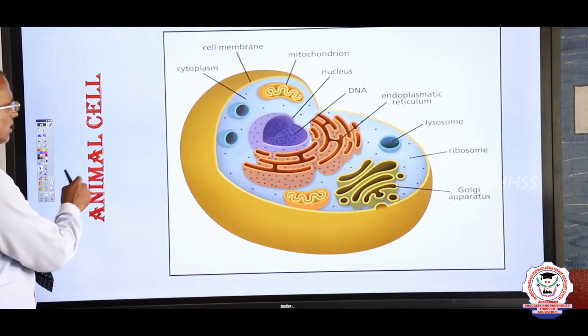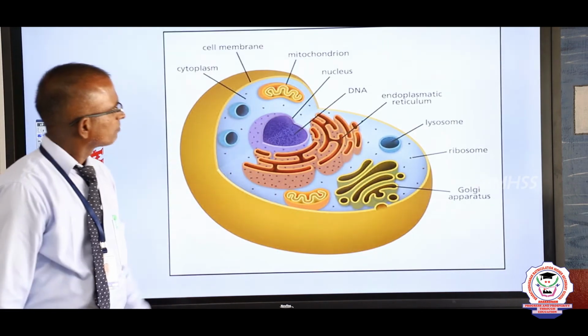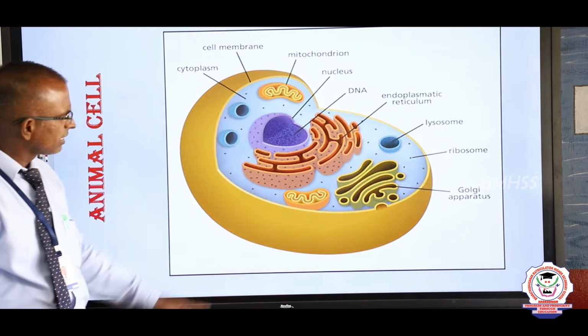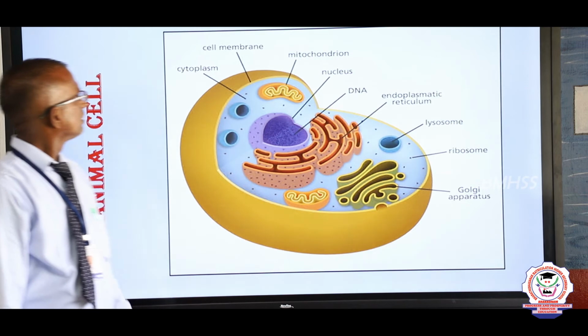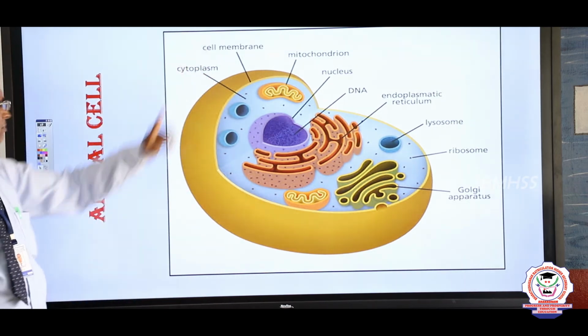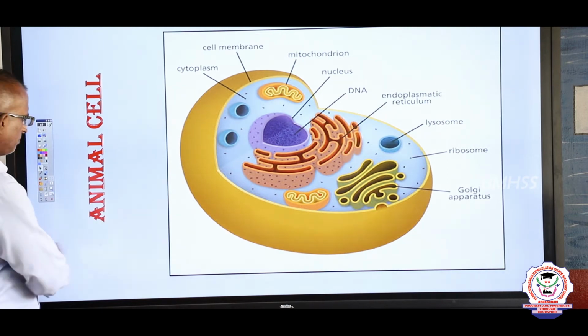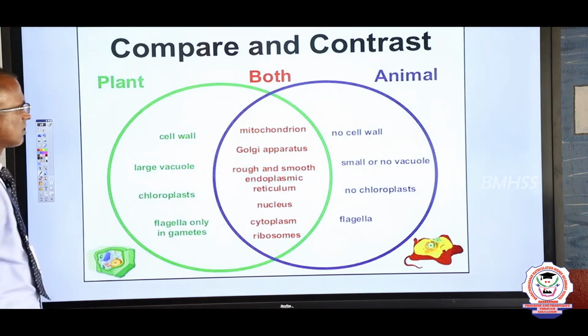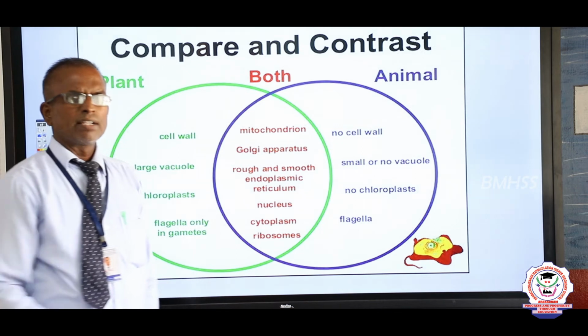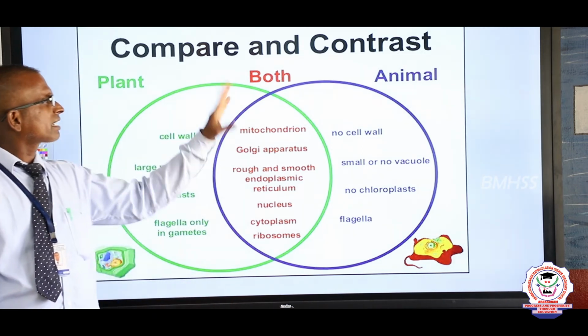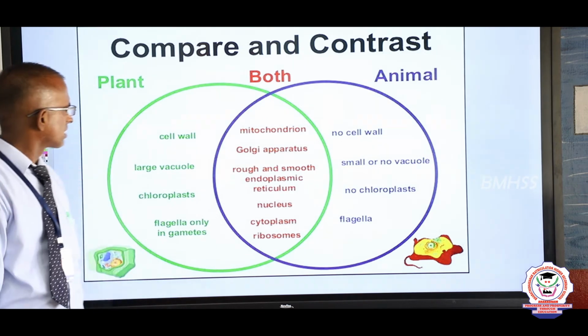Next, this is an animal cell. The animal cell is generally very small in size, with a well-defined nucleus, and all the organelles are present. The outermost covering is called the cell membrane, with cytoplasm and nucleus. Now let us compare and contrast the plant cell and animal cell.